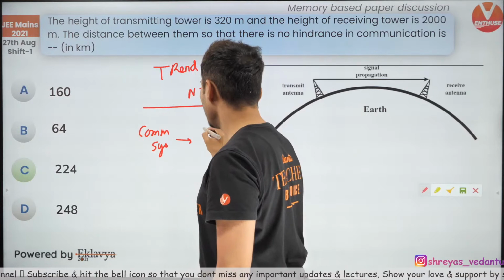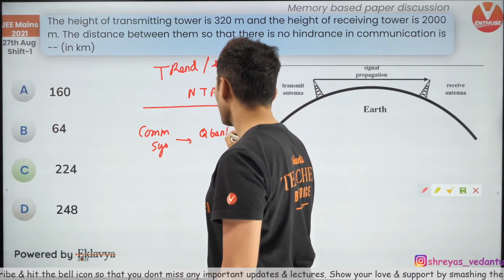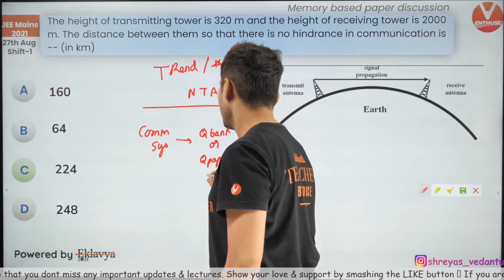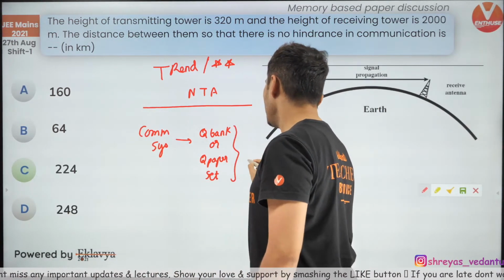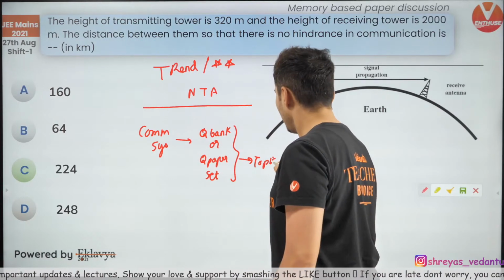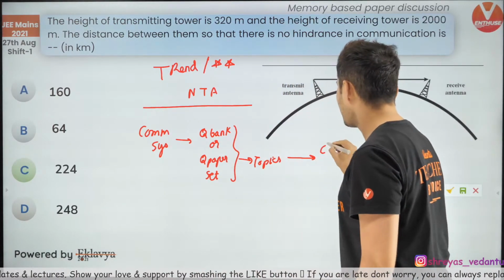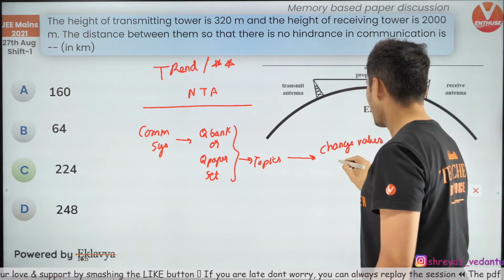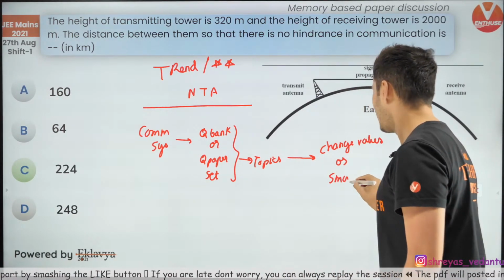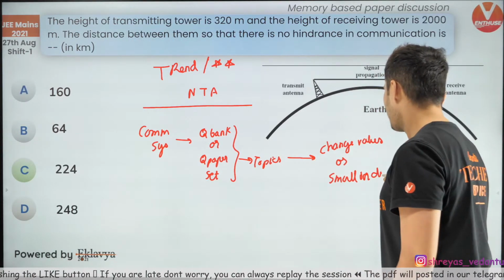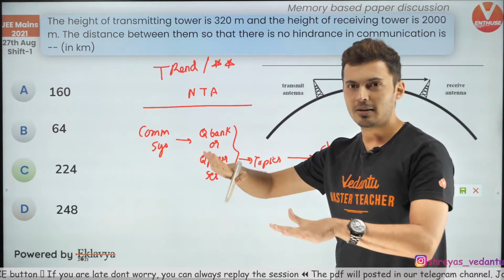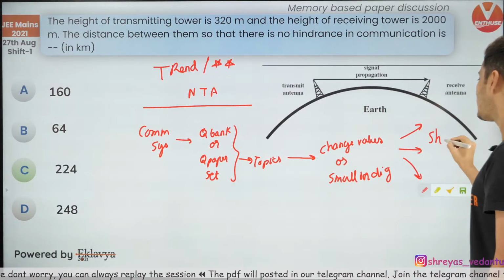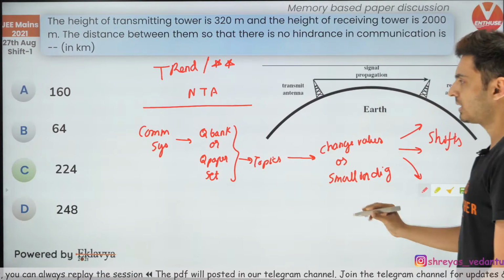In their question bank, they are giving the question paper setters these topics and asking them to change the values, or make a small change in the diagram, so that the difficulty is roughly the same, and then they are using it in multiple shifts. This is what I think they are doing.